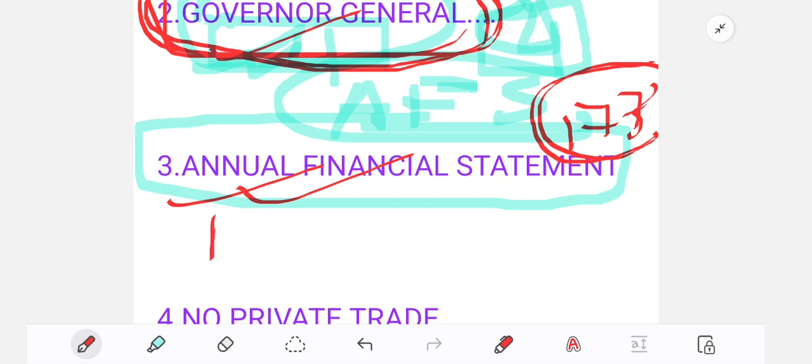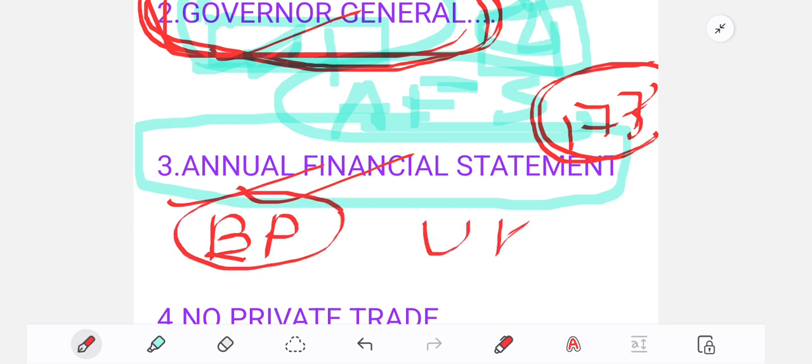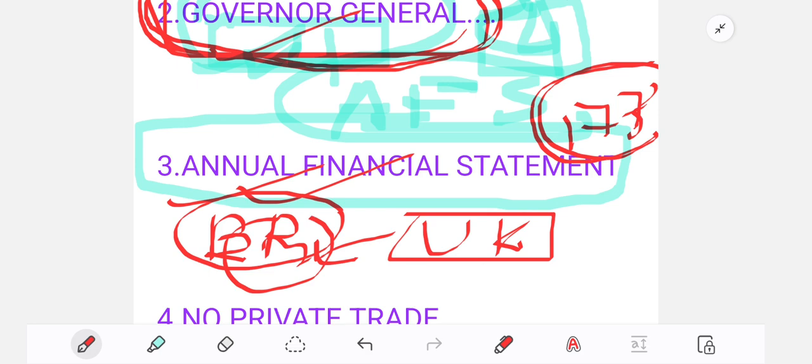British Parliament means in the UK. So all decisions were taken in the United Kingdom and implemented in India through the East India Company. That was the amount of power they had.